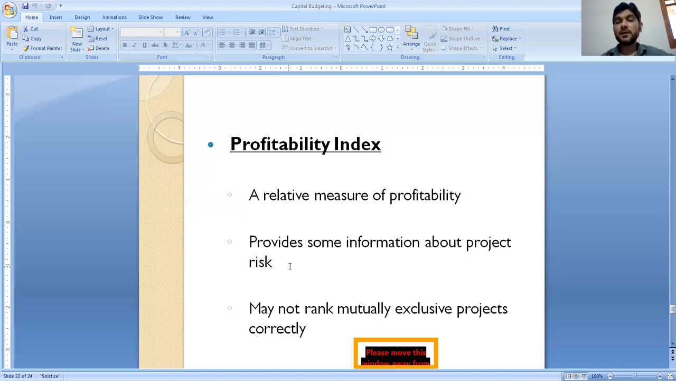What is the risk behind accepting any project, any proposal? The drawback behind using this technique is that it may not rank mutually exclusive projects correctly. Mutually exclusive projects cannot be ranked correctly.